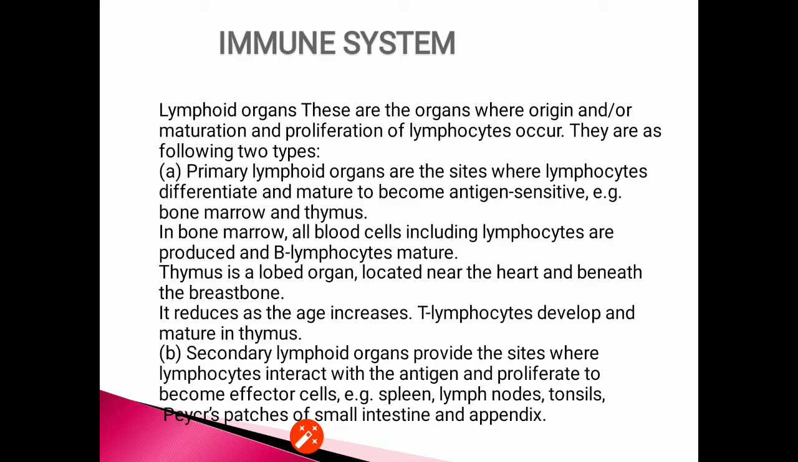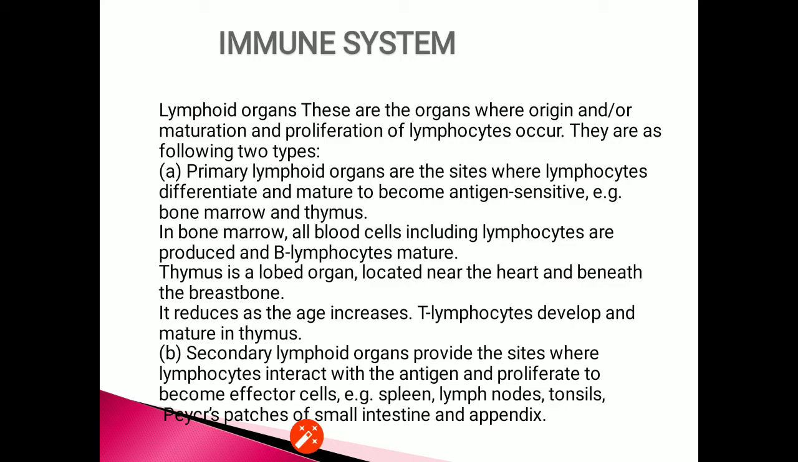The lymphoid organs are the organs where the origin or maturation or proliferation of lymphocytes takes place. Lymphoid organs can be classified into two groups: primary lymphoid organs and secondary lymphoid organs. Primary lymphoid organs are the sites where lymphocytes differentiate and mature to become antigen sensitive. Examples are bone marrow and thymus.